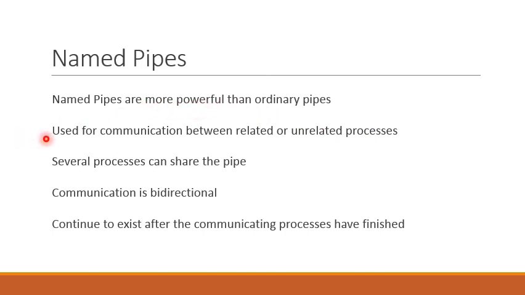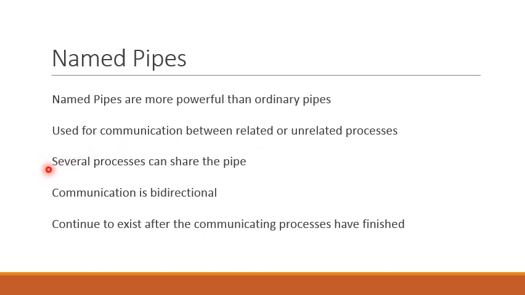The first reason is that they can be used for communication between related as well as unrelated processes. So the processes need not have any kind of parent-child or sibling relationship. The processes may have a parent-child or sibling relationship, however, it is not a requirement. The processes may be unrelated to each other, that is, there is no relationship between the processes.